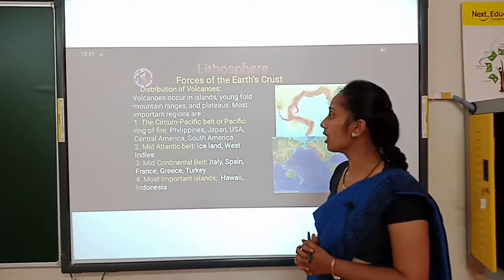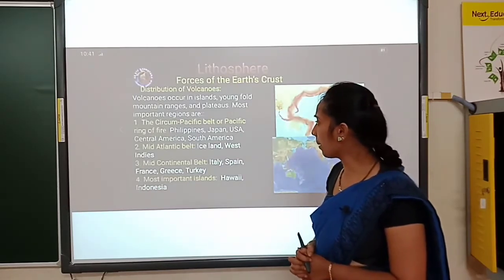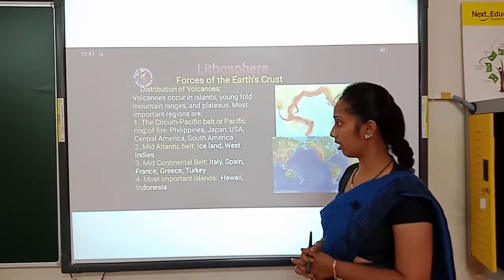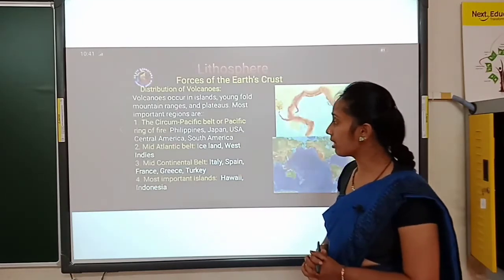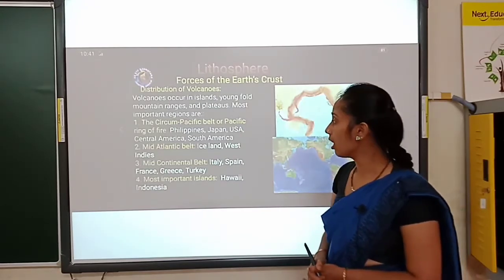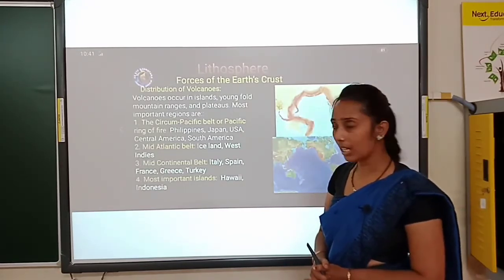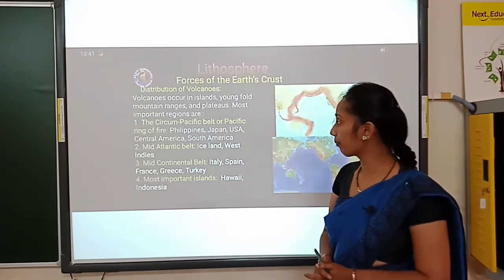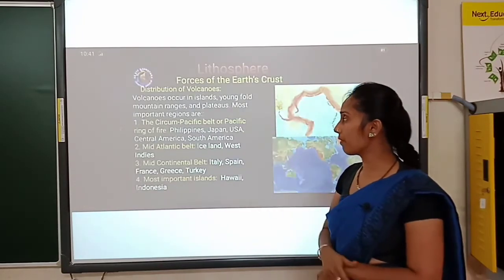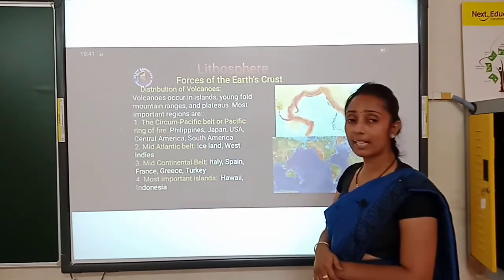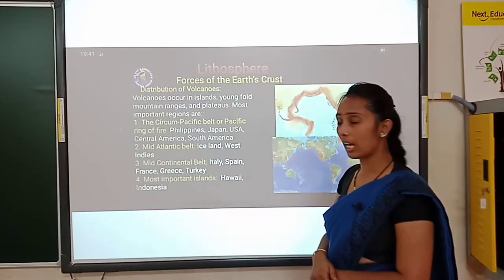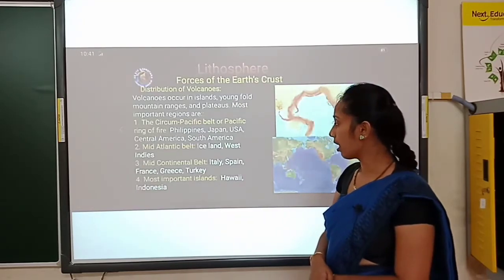The first one is the circum-Pacific belt or Pacific ring of fire, like the places called Philippines, Japan, USA, Central America, South America, where we can see the distribution of volcanoes in the Pacific belt as well as in the Atlantic belt. The islands like the West Indies, there also we can see.